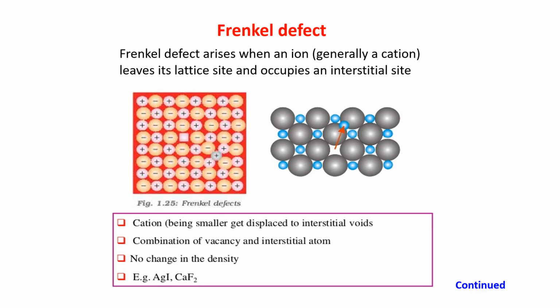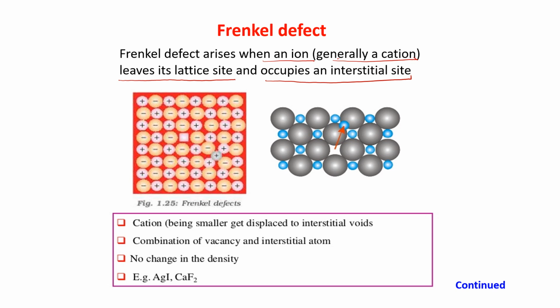Now Frenkel defect. This is also a stoichiometric defect shown by ionic crystals. A Frenkel defect arises when an ion, generally a cation, leaves its lattice site. Only the cation is leaving its lattice site, but the anion is not going. Where will it go? It will go and occupy an interstitial site.